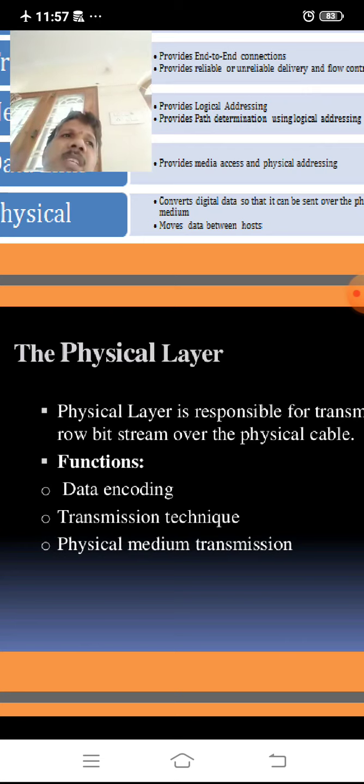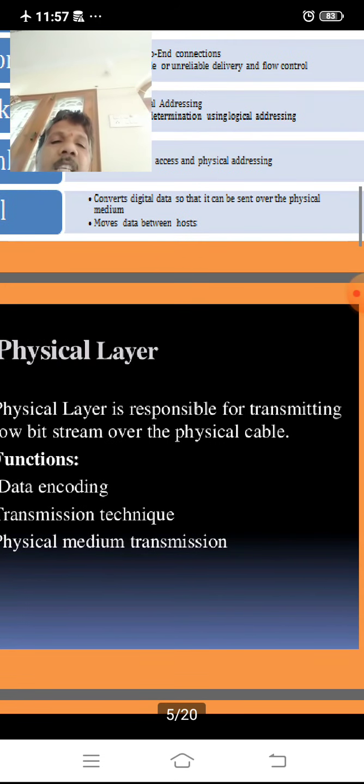Sometimes by using radio waves and other waves, with different antennas for catching signals. Such signal functions are the responsibility of the physical layer. Just remember these 3 points related to its functions: data encoding, transmission technique, physical medium transmission.